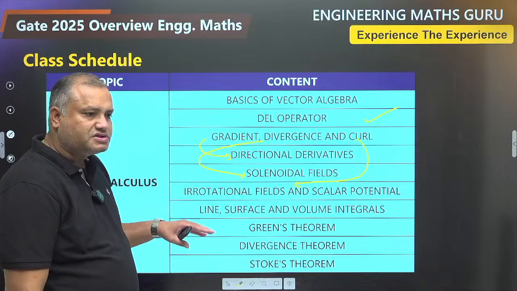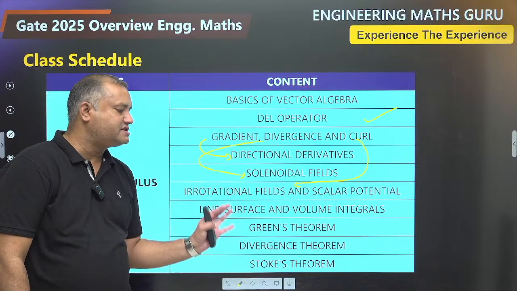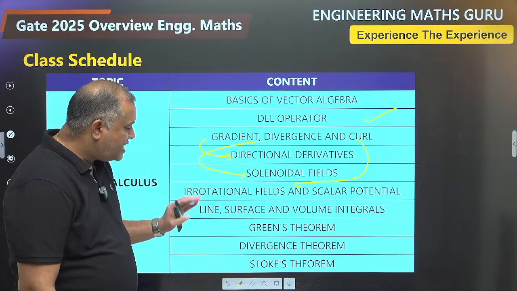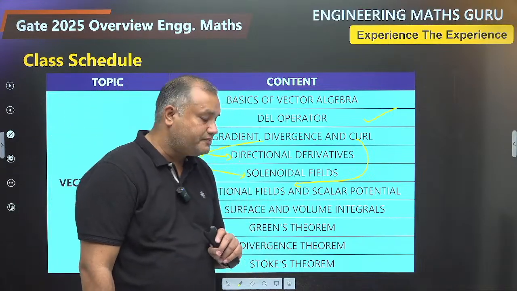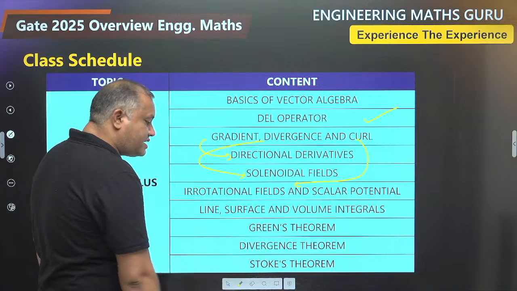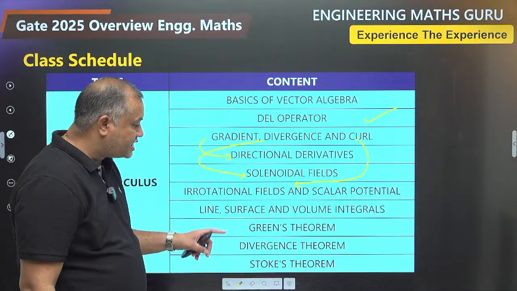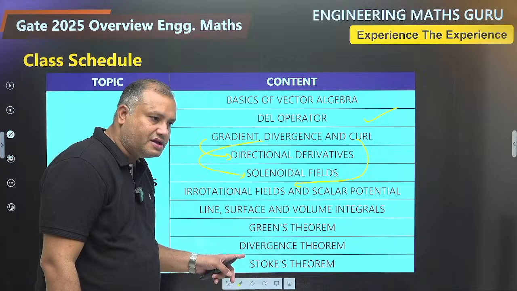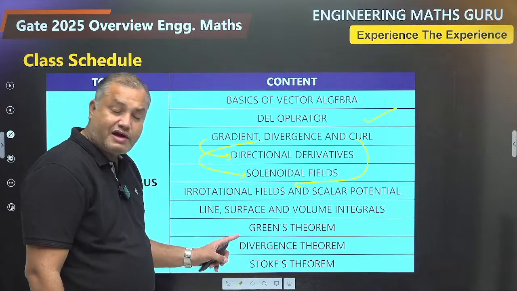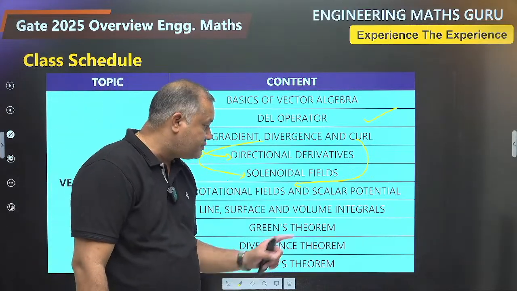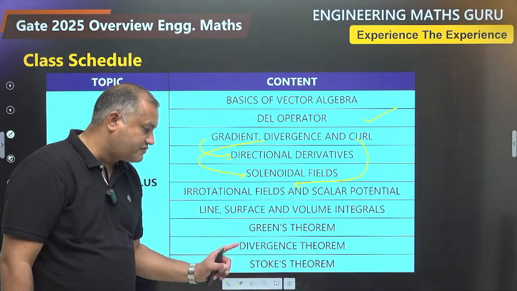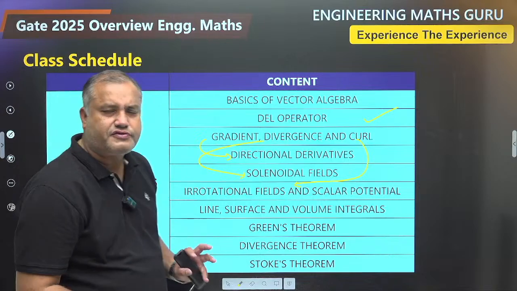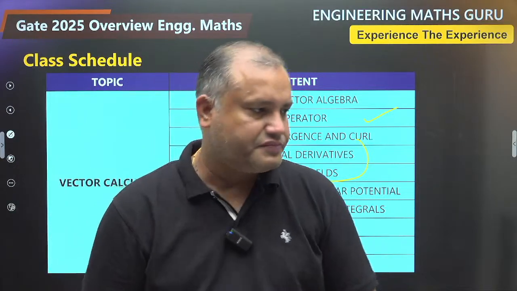Then you will come across 3 types of vector integrations: line, surface and volume integrals. To calculate line integral you have a special theorem known as Green's theorem. Divergence theorem basically converts a closed surface integral into a volume integral. An important part here: divergence theorem is also known as Gauss divergence theorem, and Stokes theorem converts a closed line integral into surface integral. So all topics of vector calculus are going to be covered here.